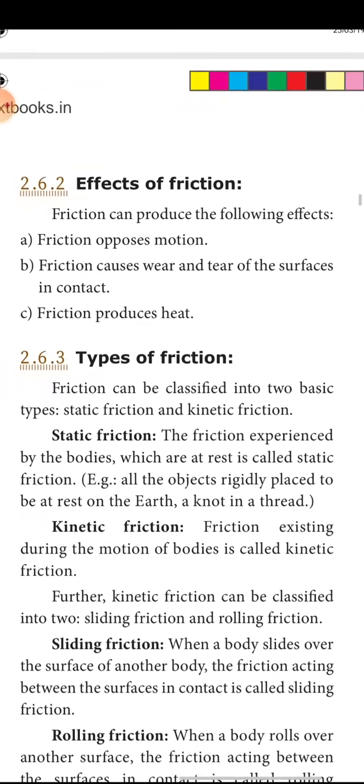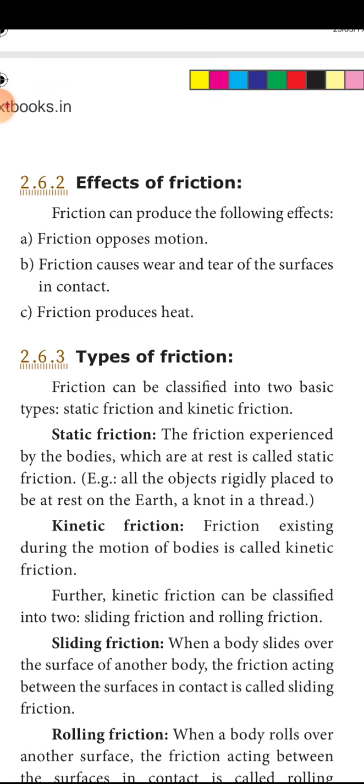Till now we have studied friction by examples, banana peel, applying oil. In between two layers the frictional force will be there. Also, the frictional force is a contact force. Till now we have studied this point. Now we are going to study the effect of friction.